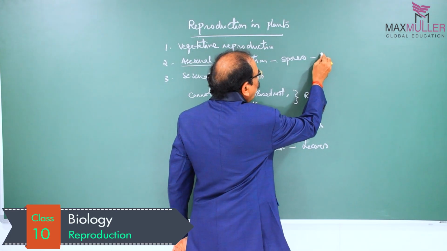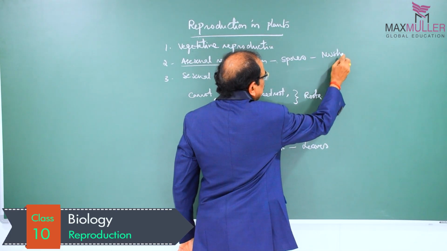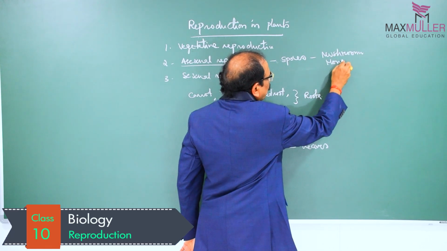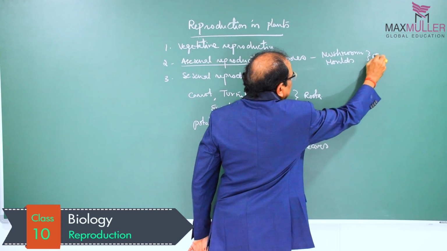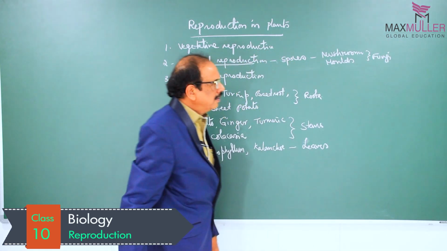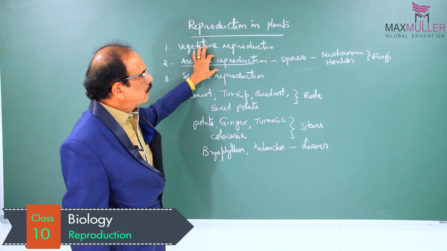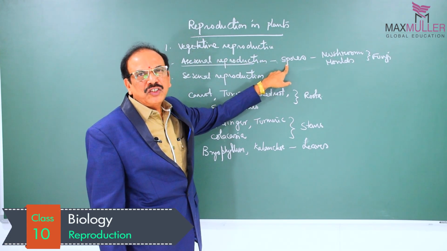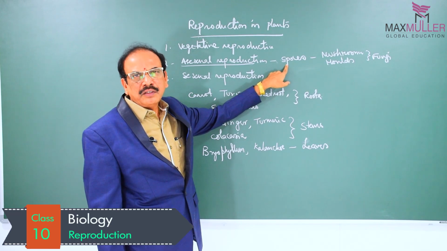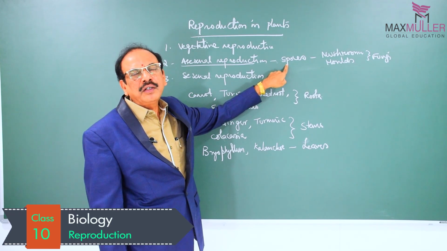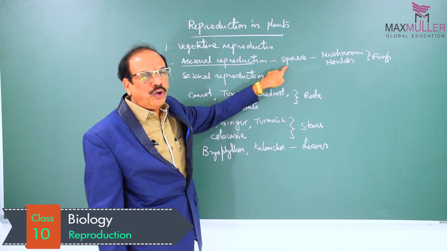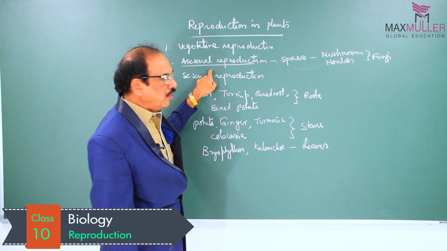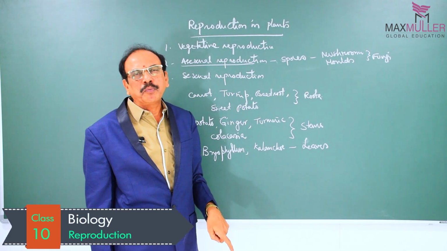Examples, spores are found in mushrooms and molds, which are nothing but fungi. So in the case of fungi, asexual reproduction takes place by means of different kinds of spores. These spores are light in weight and are carried by wind currents. While falling on a suitable substratum, they grow and develop into new plants. That type of reproduction is what we call asexual reproduction.